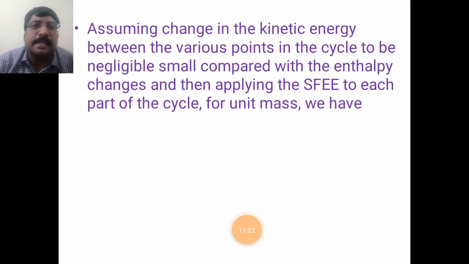Okay. So next, now we are applying the steady flow energy equation to each and every element of the cycle.